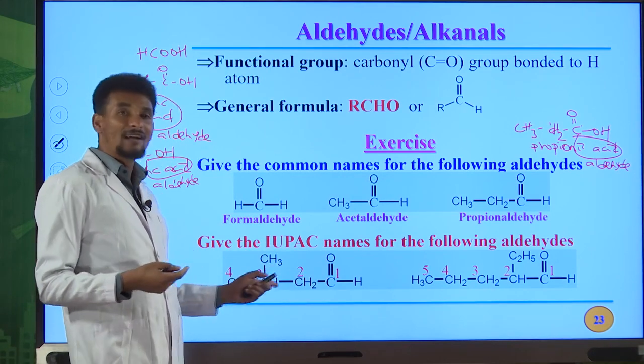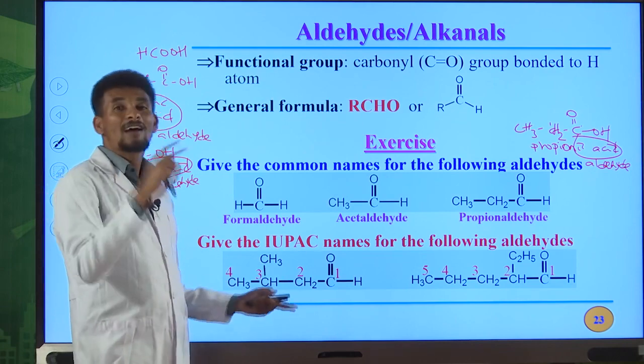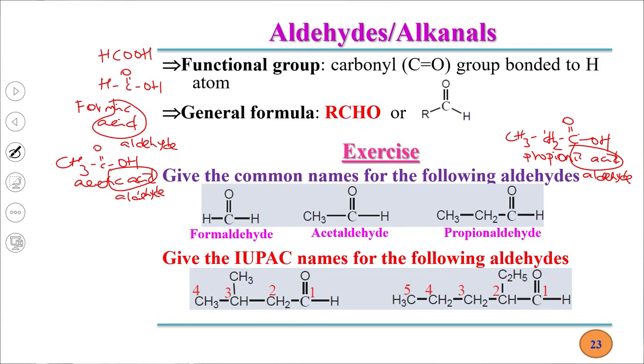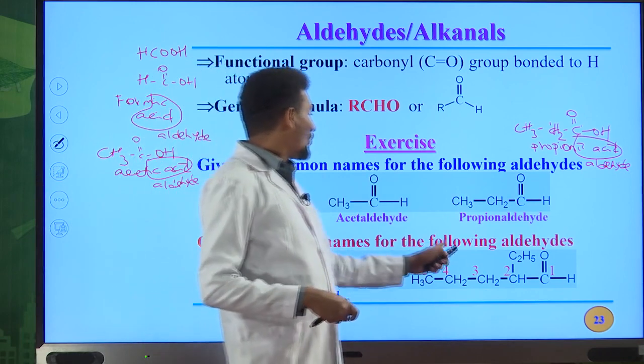How many carbon atoms do we have in the longest continuous chain? 4 carbon atoms. Therefore, an alkane that contains 4 carbon atoms is butane. The "e" of an alkane must be replaced by "al" to write the IUPAC name for aldehydes. Therefore, this is 3-methyl butanal. Okay, what about this one?